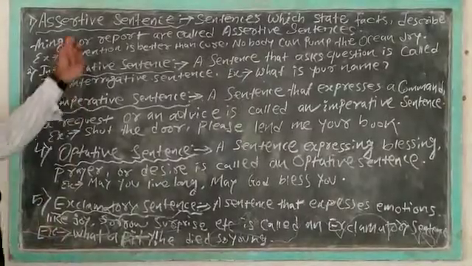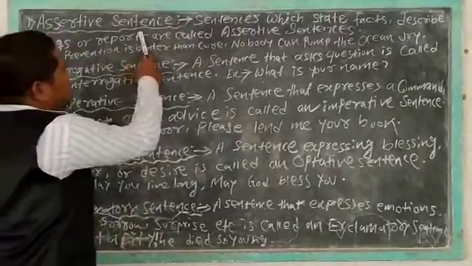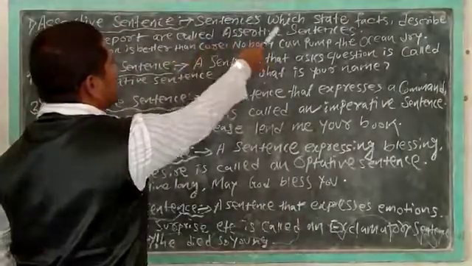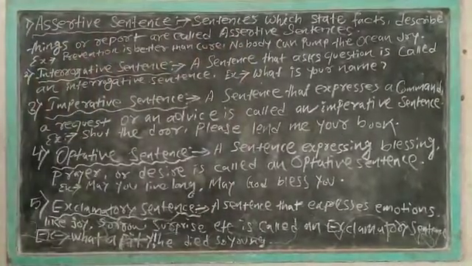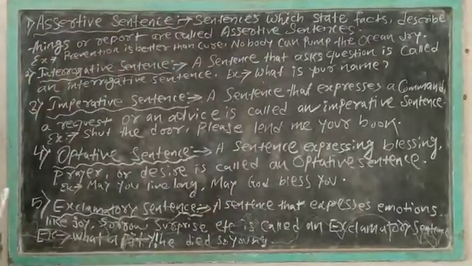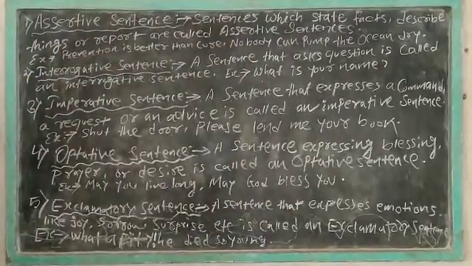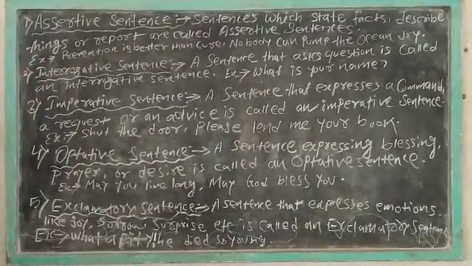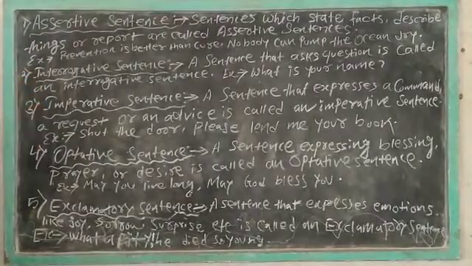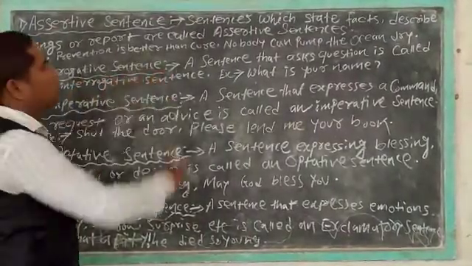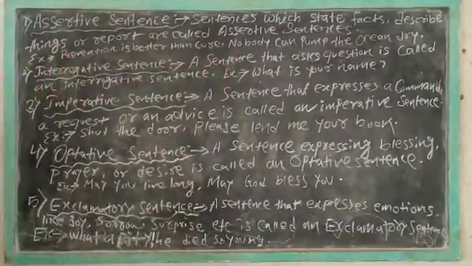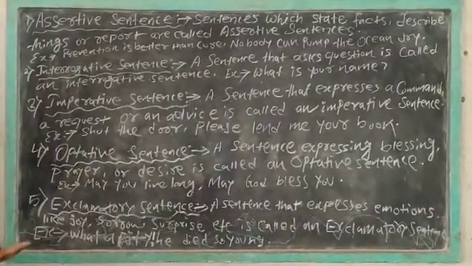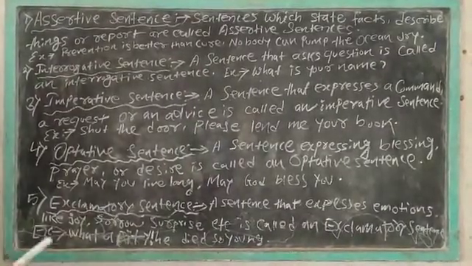Okay students, now look at the first part of sentence. It is assertive sentence. What do we mean by assertive sentence? Look at the definition. Sentences which state facts, describe things or report are called assertive sentences. For example, you can say prevention is better than cure, and nobody can pump the ocean dry. Here in these two sentences, facts are stated. So these are examples of assertive sentences.